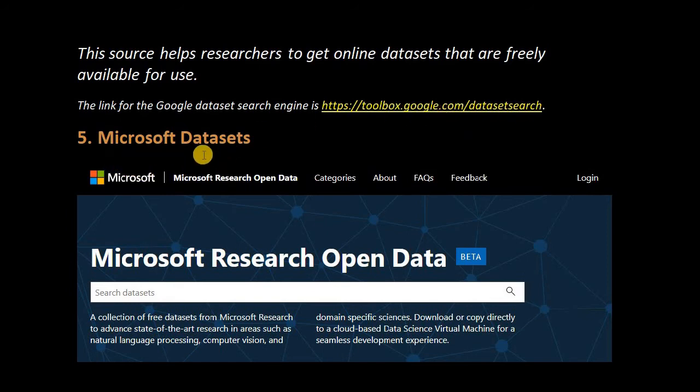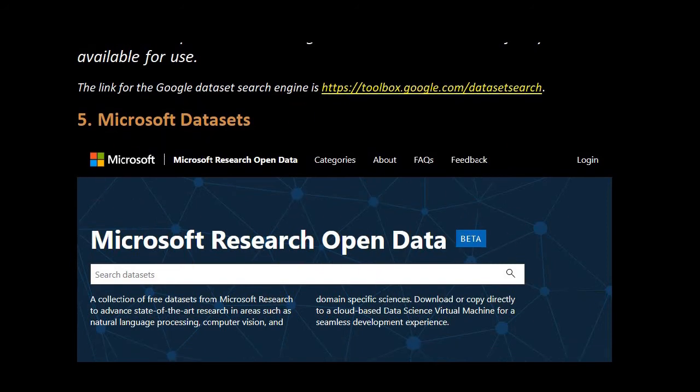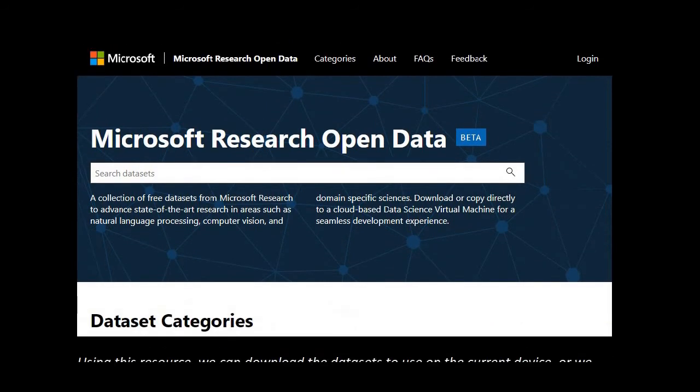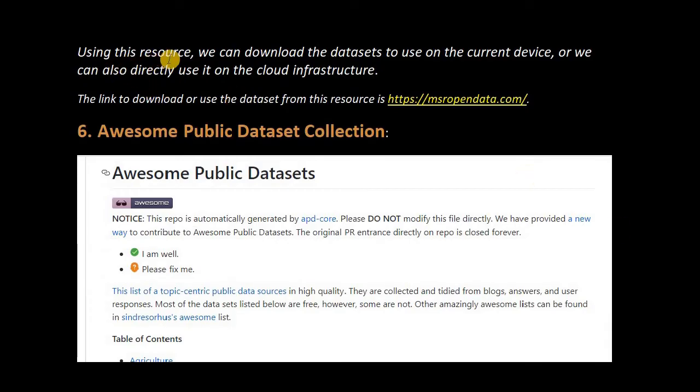Now next is Microsoft data set. With the help of Microsoft we can also download your data set. Search your data set here. When you log in to Microsoft you will get this type of interface. Now using these sources we can download the data set to use on the current device, or we can directly use it in the cloud infrastructure. You can directly use it in the cloud infrastructure also.